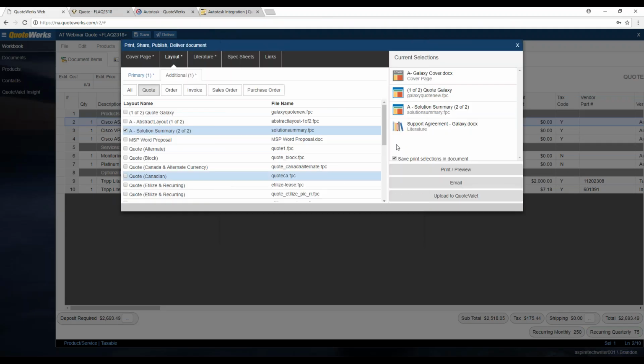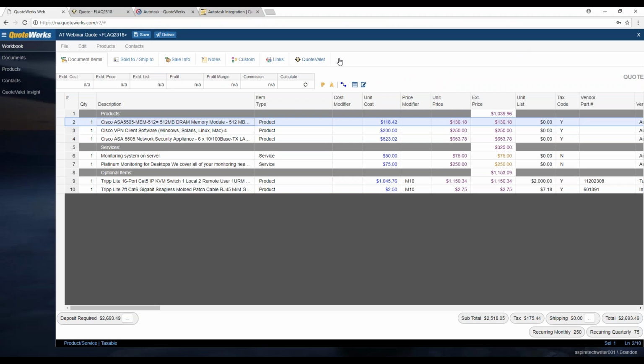So if we go back into QuoteWerks Web, one of the really cool things about QuoteWerks Web and QuoteWerks Desktop is they're working off the same database. This means anytime you create a document in QuoteWerks Web and you save it, that document is automatically saved in the database that QuoteWerks Desktop is also accessing.